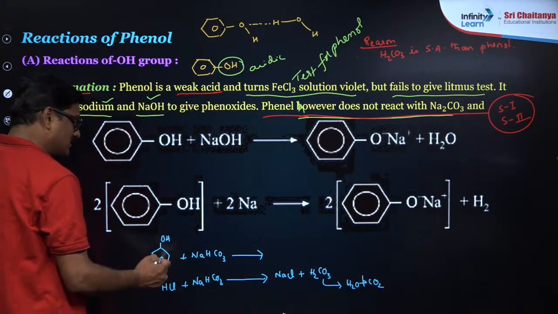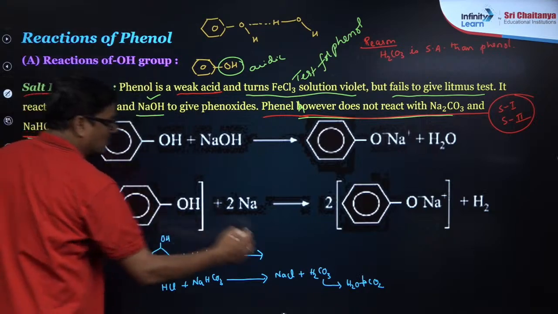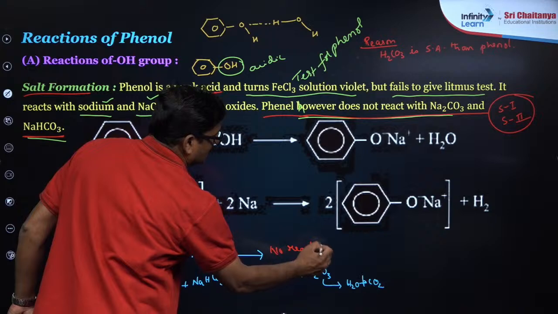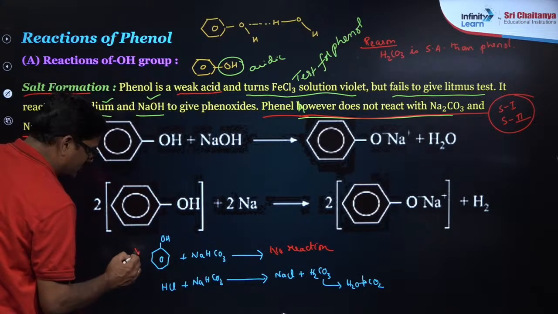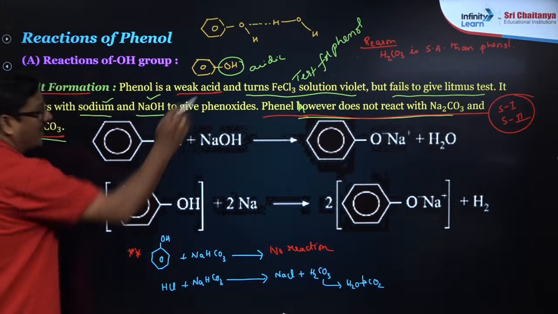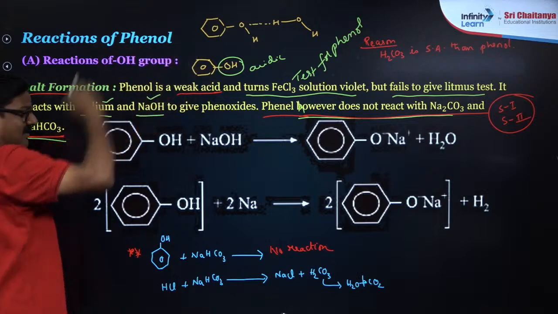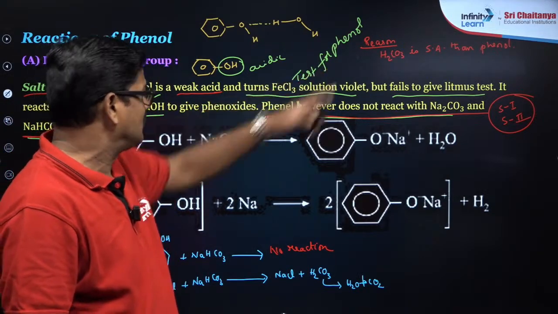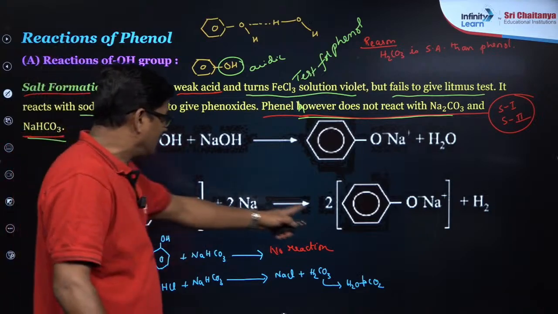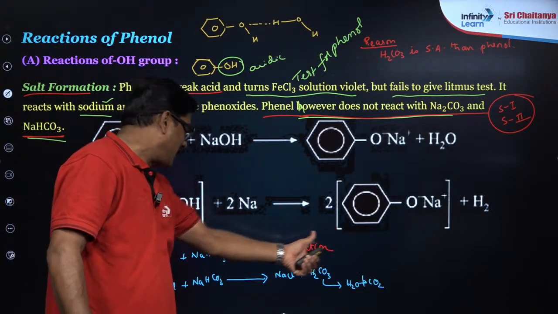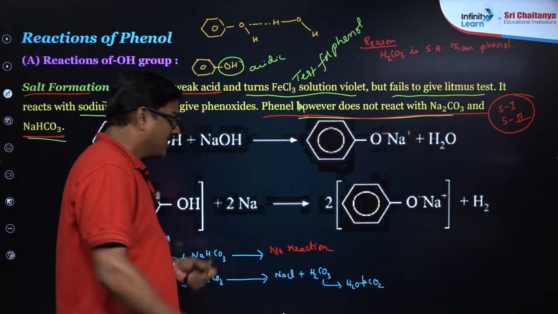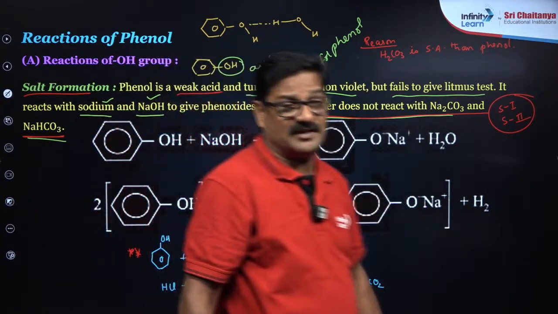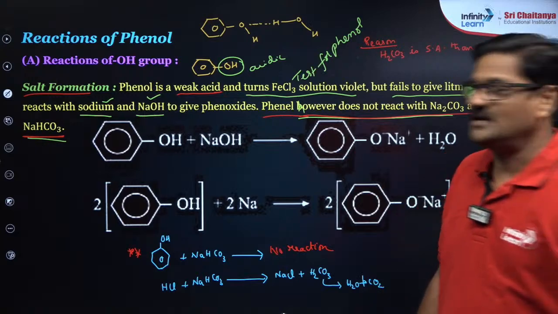But there is no reaction. This is an important point you need to know. Why? Because H2CO3 is a stronger acid than phenol. If H2CO3 forms here, the reaction always favors the backward direction, which is why the reaction does not go ahead.